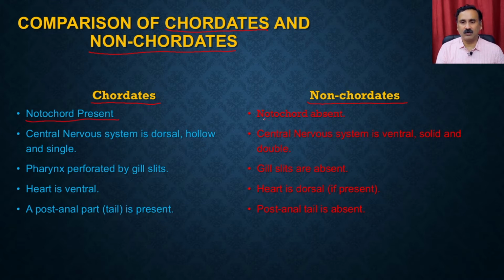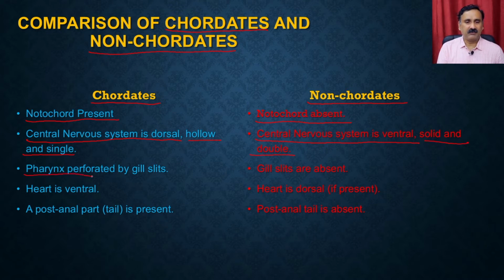In the case of non-chordata, the notochord is completely absent. In the chordata, the central nervous system is dorsal, hollow and single, which means there will be a single dorsal nerve cord running throughout the animal. Whereas in the non-chordata, the central nervous system is ventral, solid and double, right?